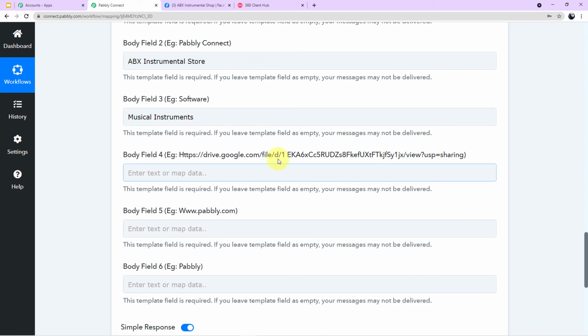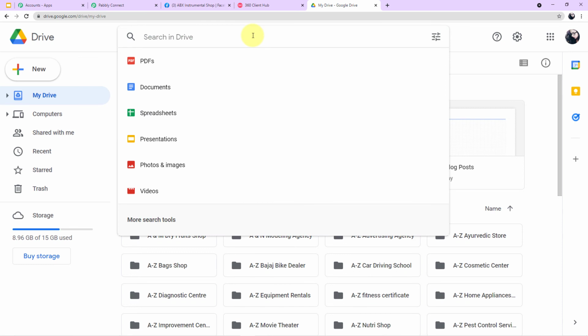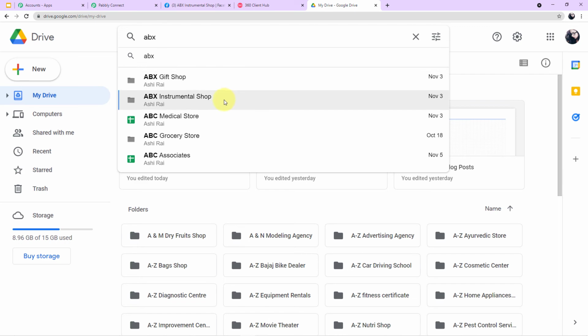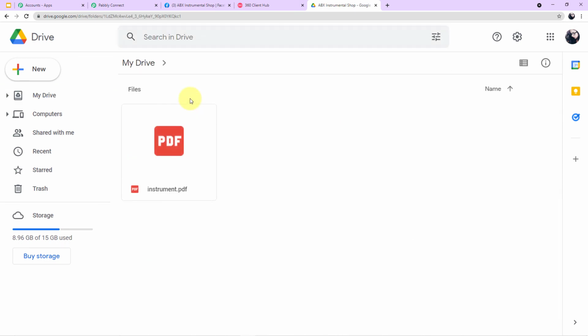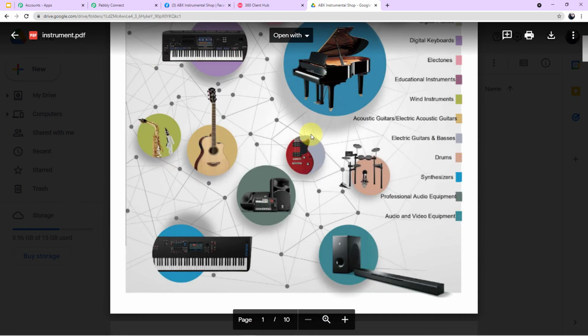Let me take you to my Google Drive account and let me show you the brochure first. Okay guys, as you can see on my screen, this is my account on Google Drive. Now let me show you the PDF file, the folder which I have created and where I have uploaded my PDF file. Okay, so this is the folder ABX Instrumental Shop and this is the PDF file which the customers will be receiving. You can see here.